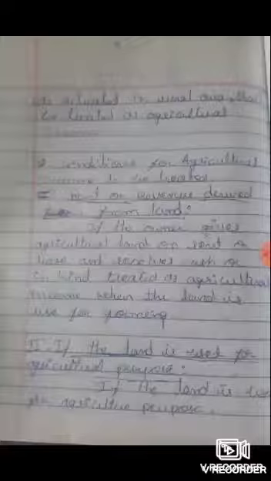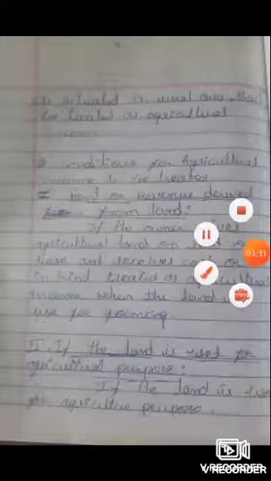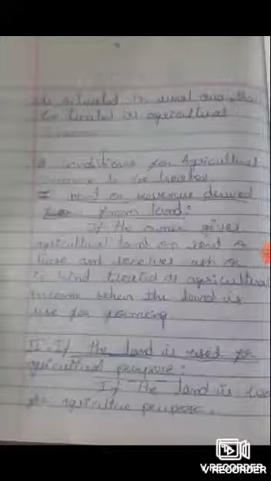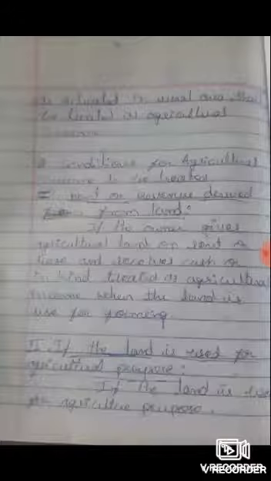Then only the rent and revenue received or generated by that land is exempted from income tax as agricultural income. The next type is if the land is used for agricultural purpose. If the land is used for agricultural purpose, there are basic conditions which should be fulfilled under that second situation.